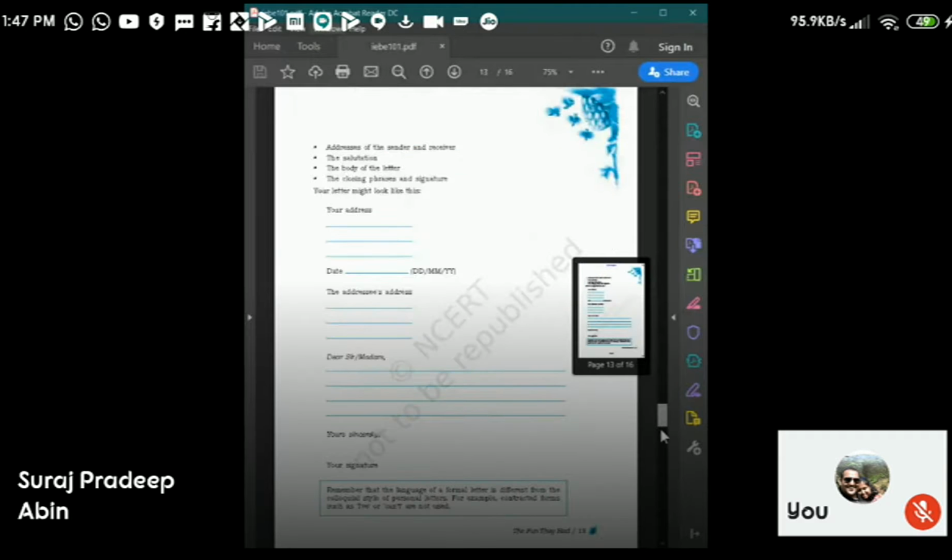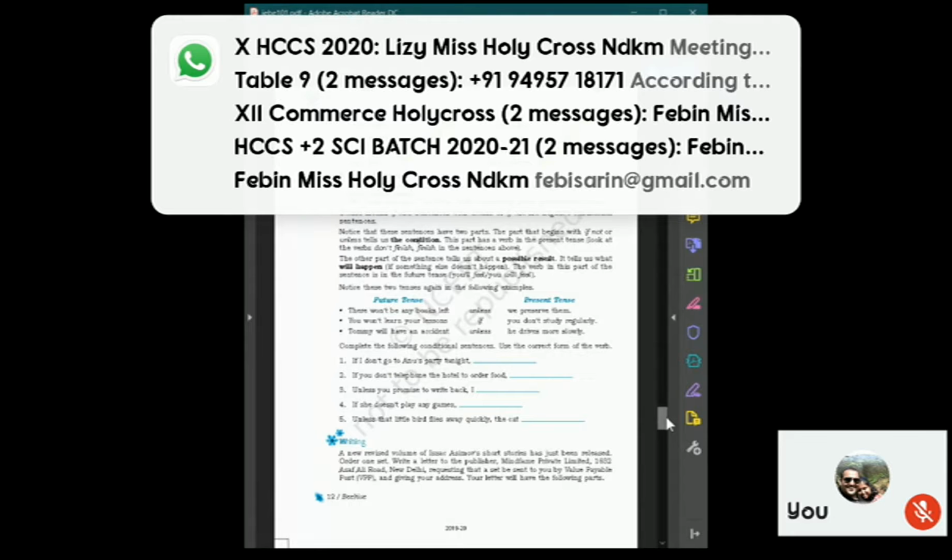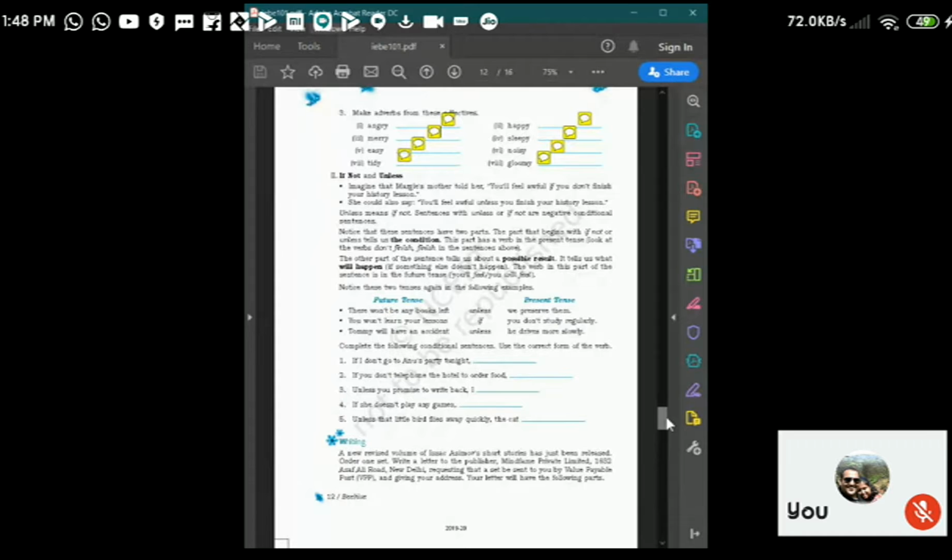Okay. Now the next one. Read it. A new revised volume of Isaac Asimov's short stories has just been released. Order one set. Write a letter to the publisher, Mindframe Private Limited, 1632, Asaf Ali Road, New Delhi, requesting that a set be sent to you by value payable post, VPP. Nowadays, COD, cash on delivery. Okay, that is VPP. In the old days, it was called value payable post. And giving your address. Your letter will have the following parts.